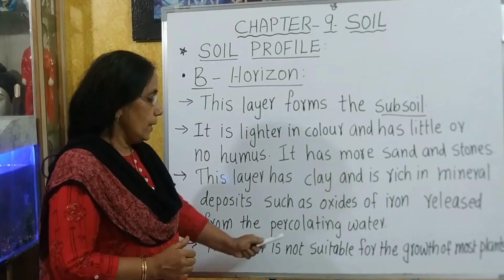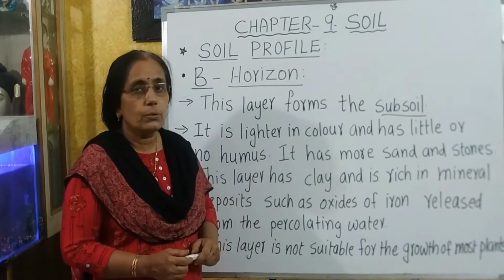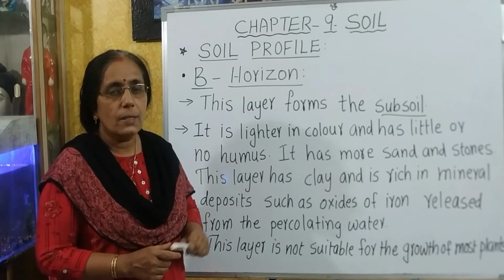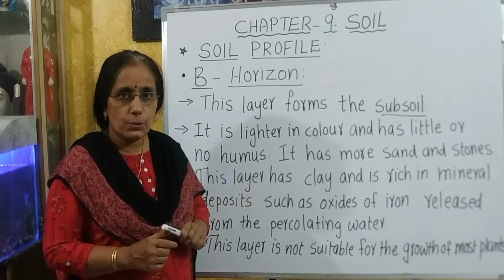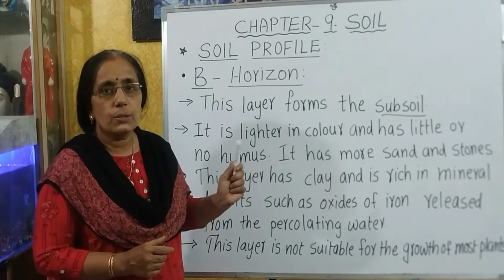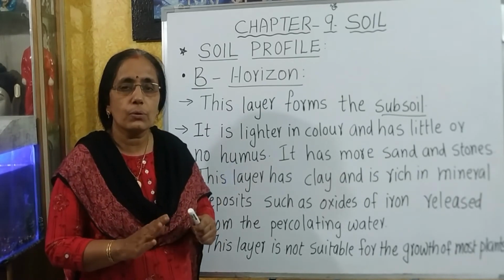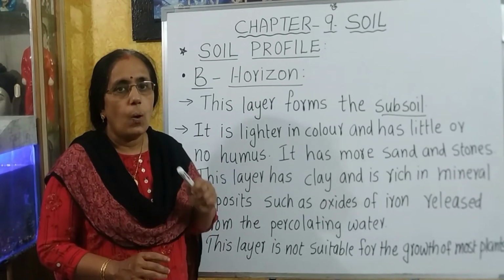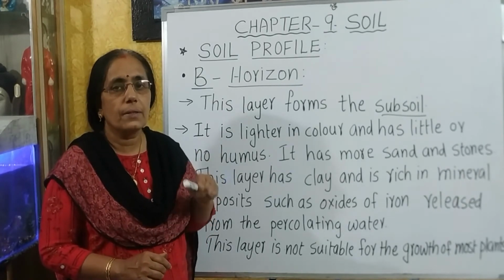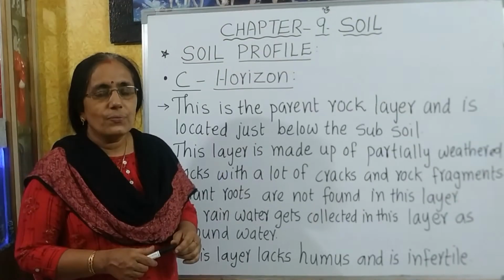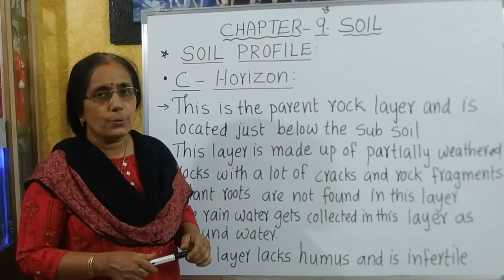This layer is not suitable for the growth of most plants because of the lack of humus and the presence of sand, stones and hard rocks. This horizon B or subsoil is not suitable for the growth of most of the plants. Only the roots of bigger trees reach up to this layer. Next, we will discuss the C horizon.